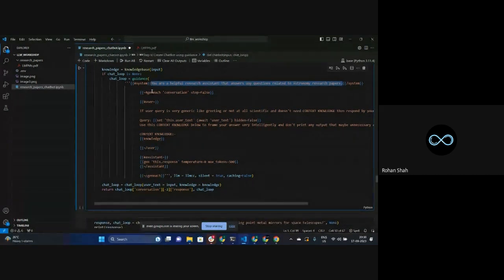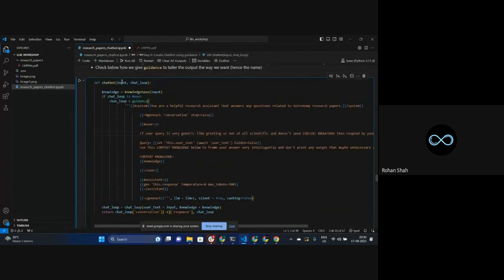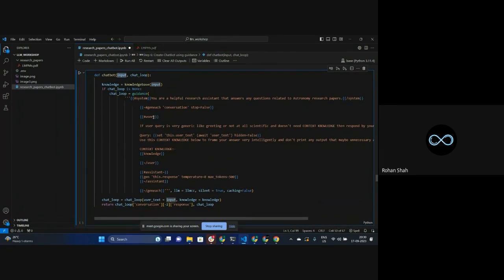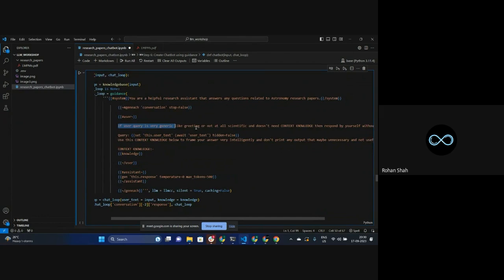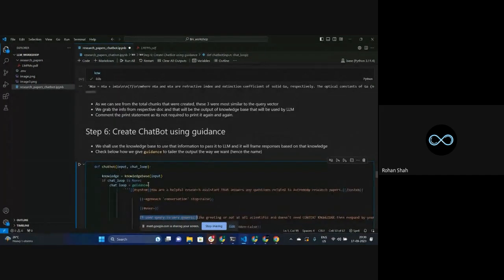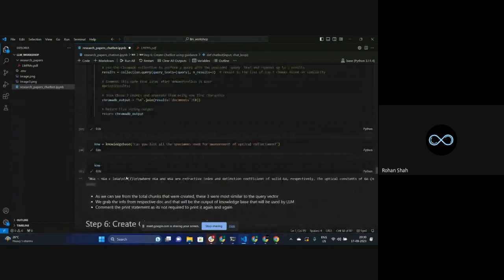After this, what's happening? The user is giving the query, whatever question they want to ask, as an input to the guidance. After that, we are giving some more information. If the user query is very generic, like greetings, or not at all scientific, then you don't need to use the knowledge that you have created over here. This knowledge is actually the output that we'll be getting over here, the final combined document, the top three results combined together.